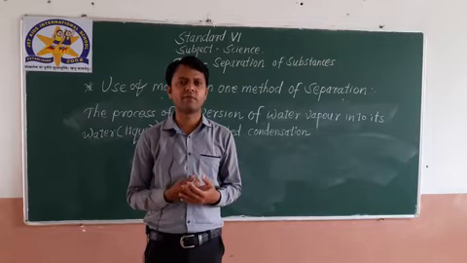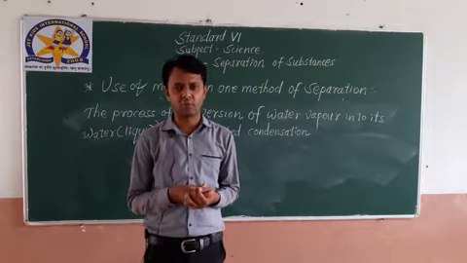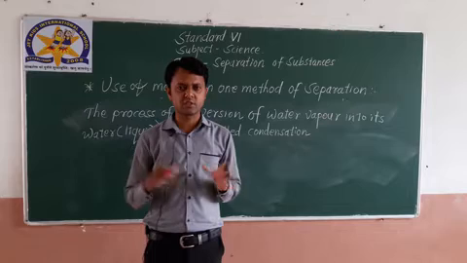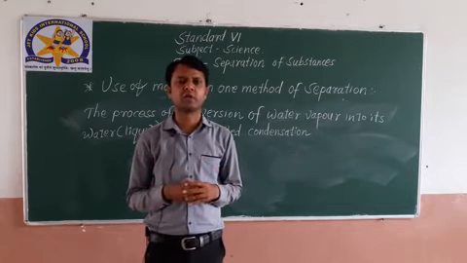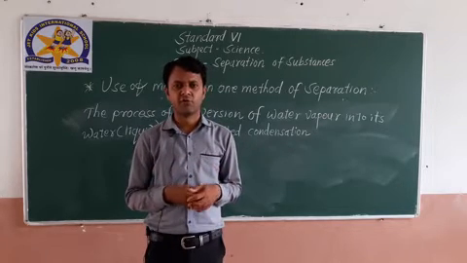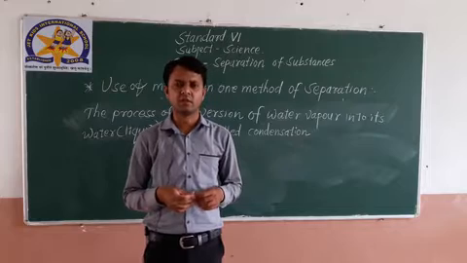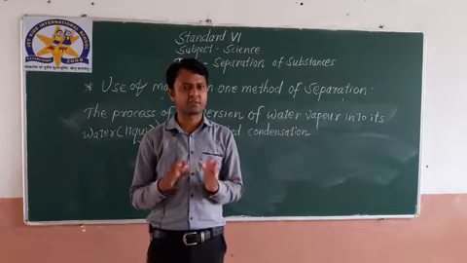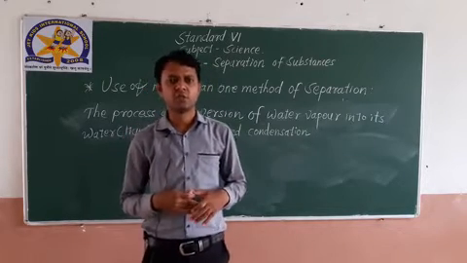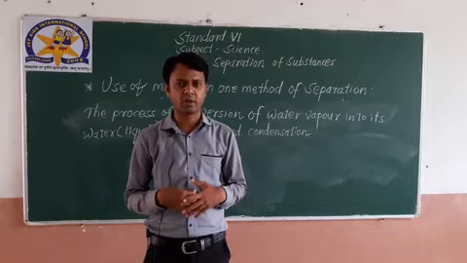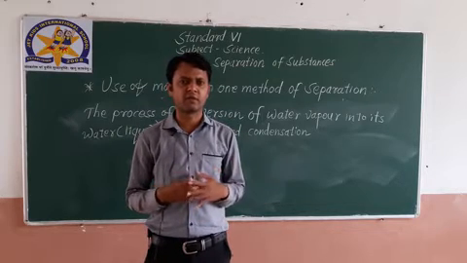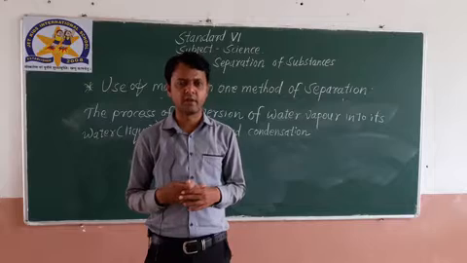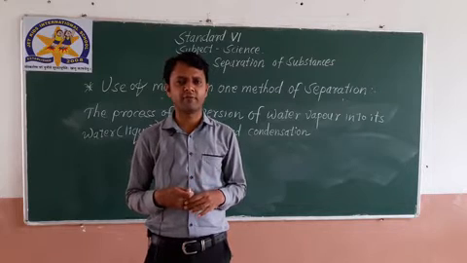Okay, let us revise the entire lesson one more time. I want a few points of this lesson to be remembered. First of all, we have seen the different kinds of separation methods used by farmers or the people working in villages.